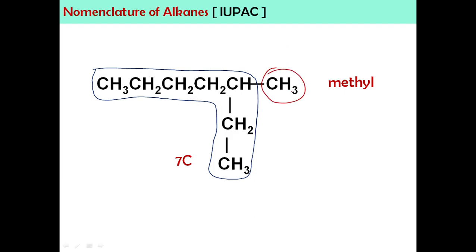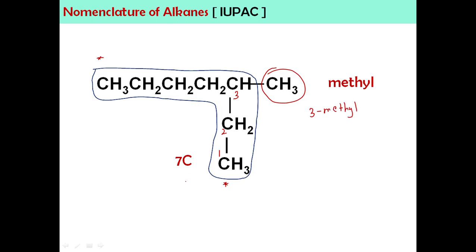Okay, what about the numbering? Awak rasa kena nombor daripada hujung sini ke daripada bawah ni? Okay, so actually kalau tengok boleh nampak kalau start daripada sini, okay, nombor dia banyak lah. Jadi kita nak nombor untuk substituent ni paling rendah. We going to start from the bottom. Okay, so this is 1, 2, 3. Okay, so the methyl is located at carbon number 3. Okay, jadi substituent awak adalah 3-methyl.